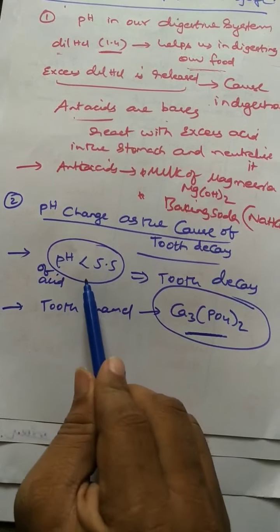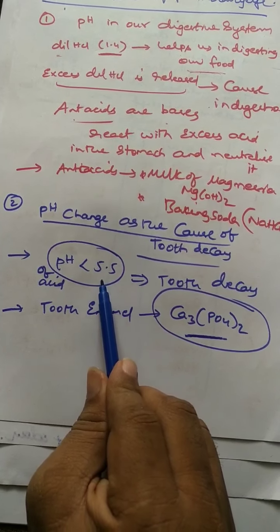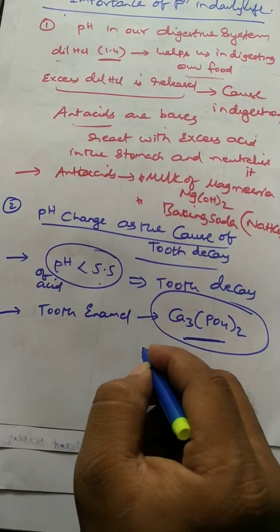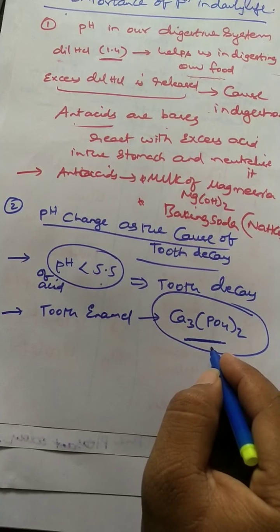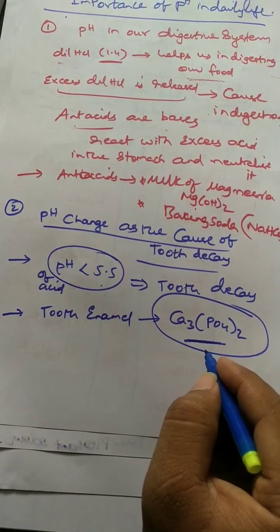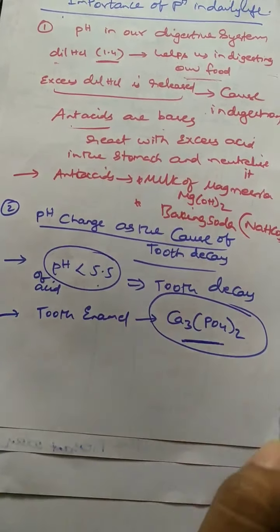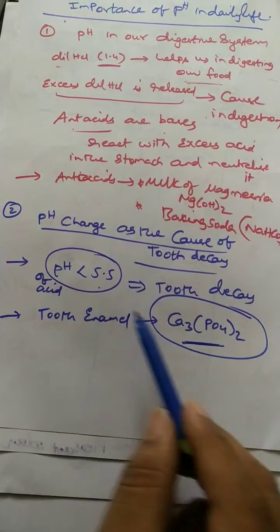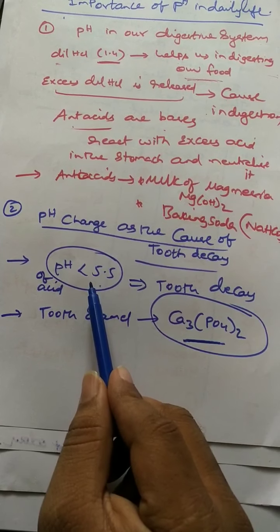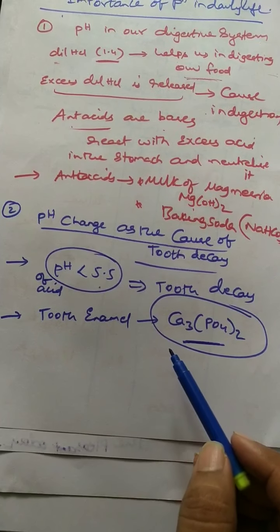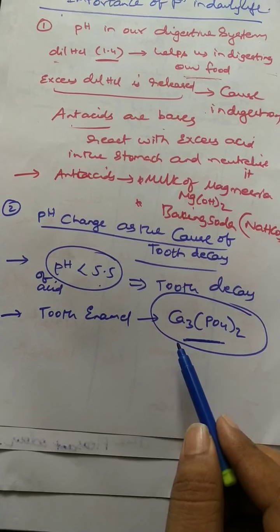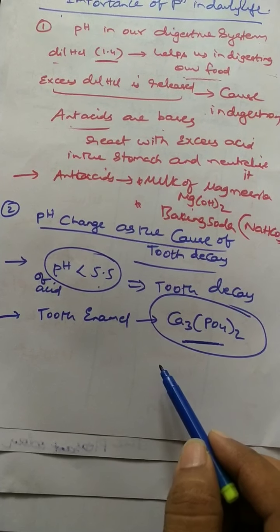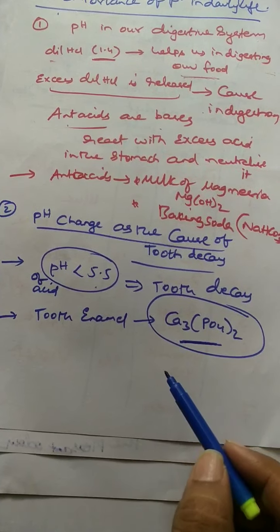If the pH value in our mouth falls below 5.5, the acid attacks this calcium phosphate. Acids attack tooth enamel and it gets corroded when the pH in the mouth is less than 5.5. So if the pH in the mouth is less than 5.5, immediately what happens? The excess acids present in the mouth will immediately attack the tooth enamel and destroy this enamel layer.